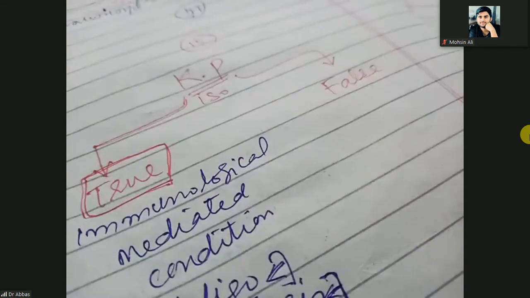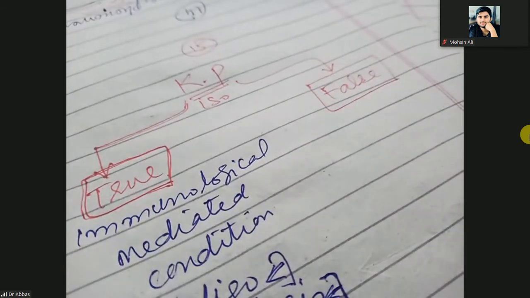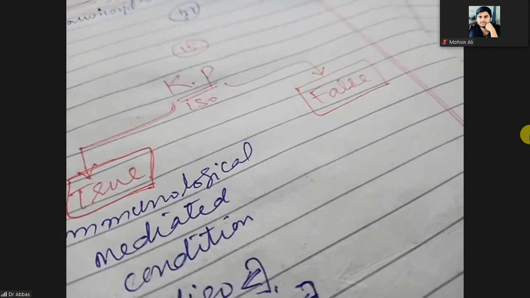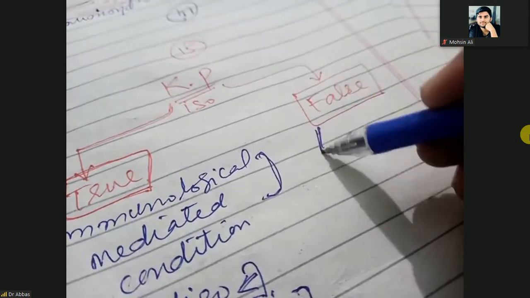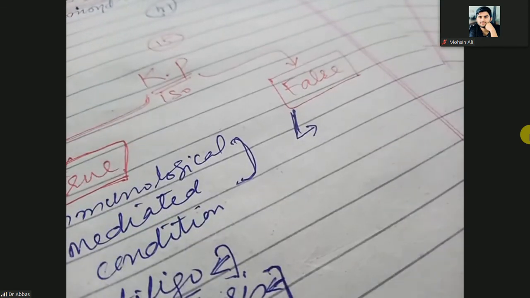But when isomorphic lesions are formed around the traumatic lesion, but they are not due to an immunologically mediated response, that is due to autoinoculation of the infection.